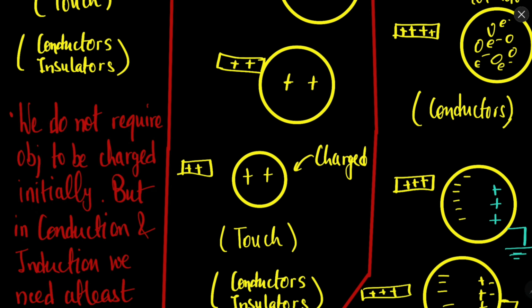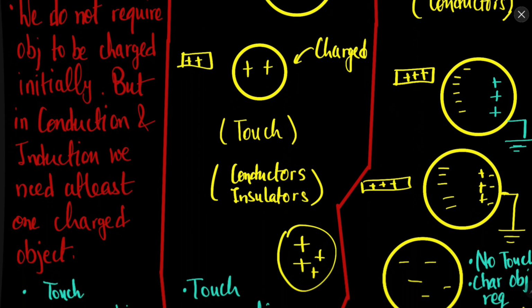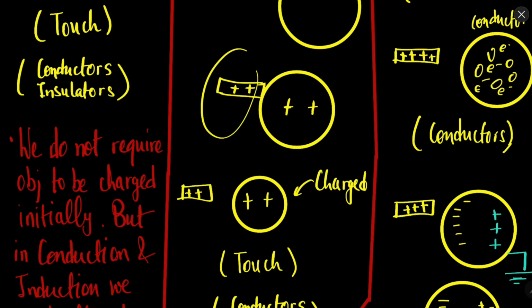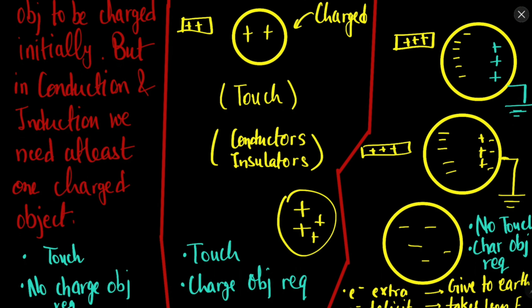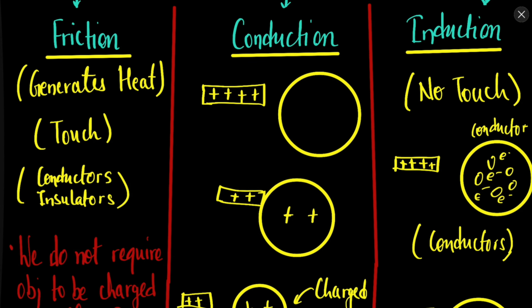In friction, we do not require any of the objects to be charged initially. In friction none of the objects need to be charged initially. But in conduction and induction, we require at least one of the objects to be charged up initially. But in friction, both the objects can be neutral initially as well. So these are a few of the differences between the three types of charging.